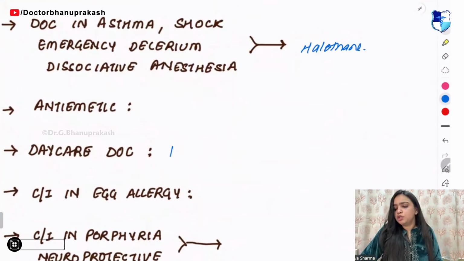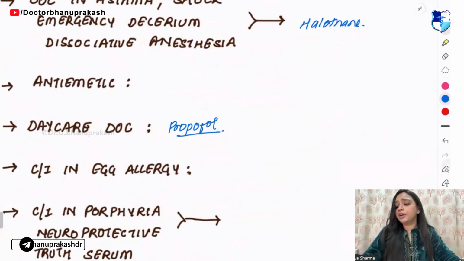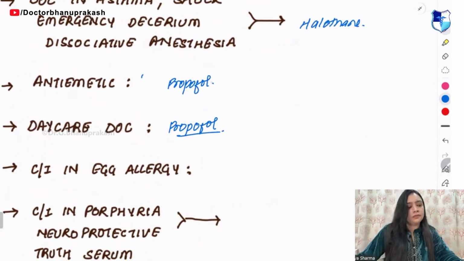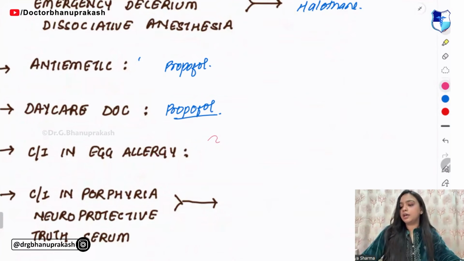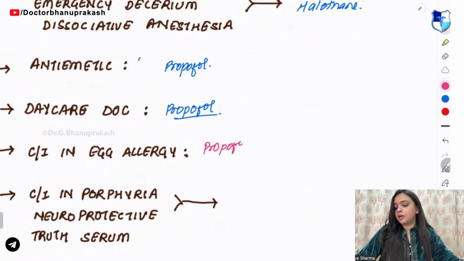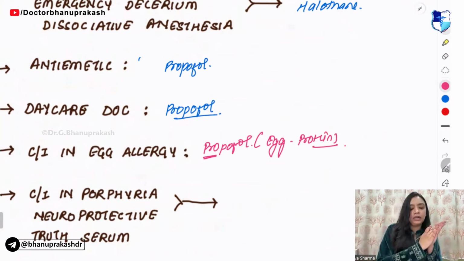Antiemetic. Can we use propofol in daycare surgery? We can use propofol in daycare surgeries. Which one is contraindicated in egg allergy? Very good. It is propofol. You can remember it as egg has protein in it. So propofol means egg and protein wala.